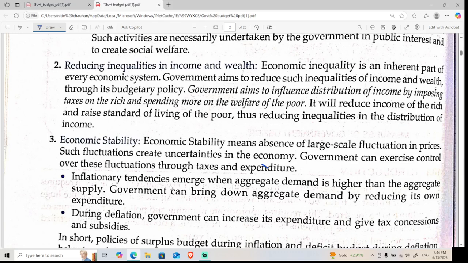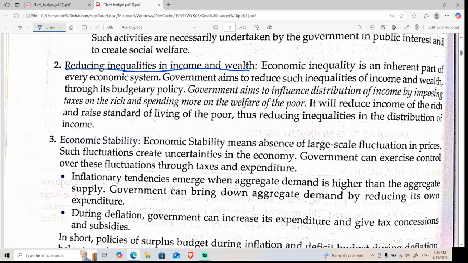Okay. So the first thing that comes to my mind about budget is to understand the importance of budget. So the objective of budget, the second, is reducing inequalities in income and wealth. This is the major reason why people are interested in budget, because they are hoping that the government will take steps in such a manner that the opportunity of income can increase in the middle class group, so that they can also get a better option for improving their standard of living.